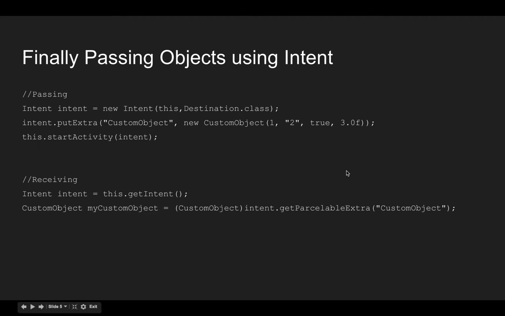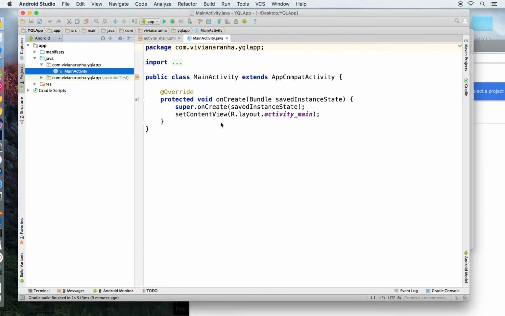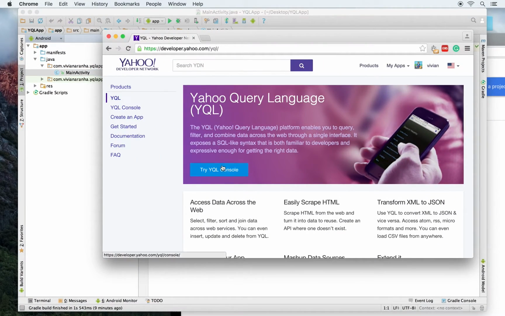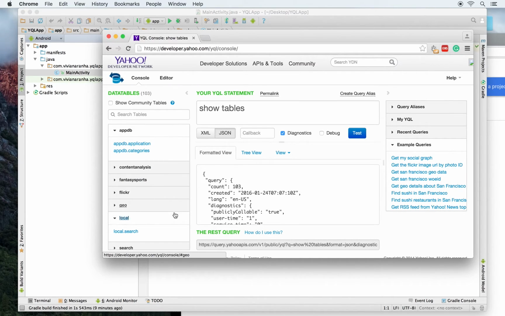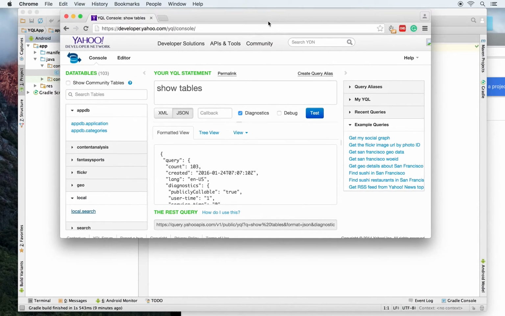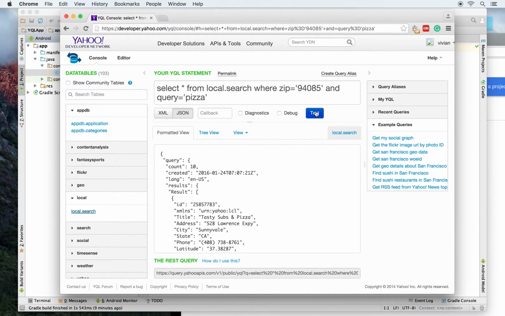So this is a basic explanation of parcelable, but what we'll be doing is creating a local search project, and using this search project we'll see how to use parcelable inside a project. So what I want to do is use my favorite API, the YQL API. You can go to the YQL website, and I'm going to go to the local search API. What this local search API does is, I'm going to use JSON, no diagnostics, and say test, and this is the URL that I'm going to use.